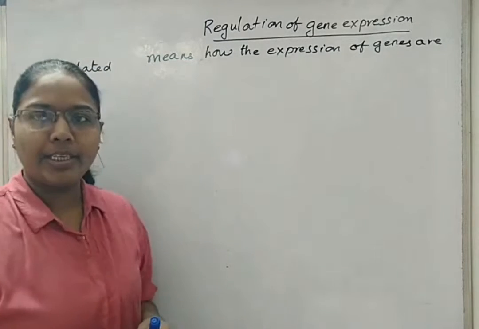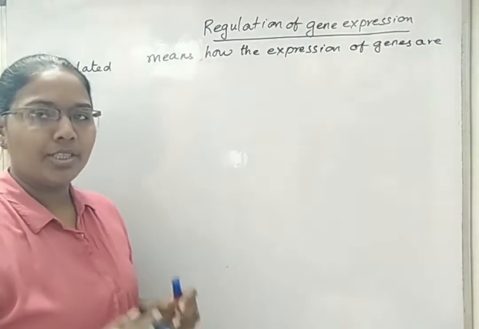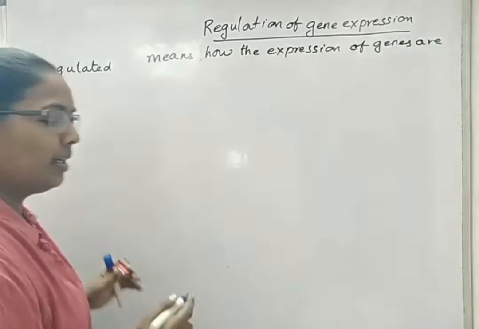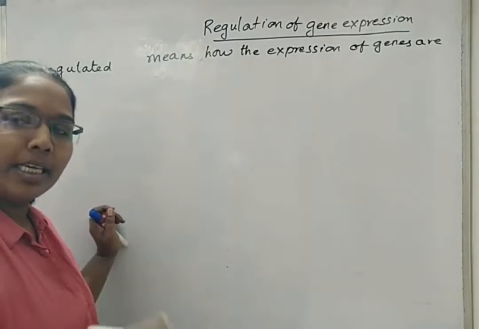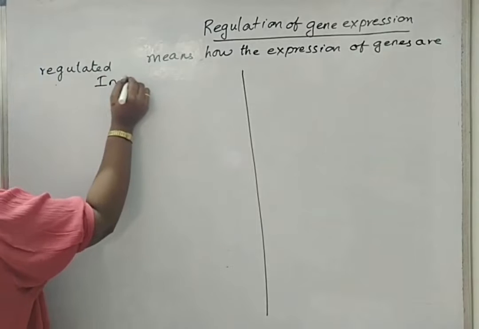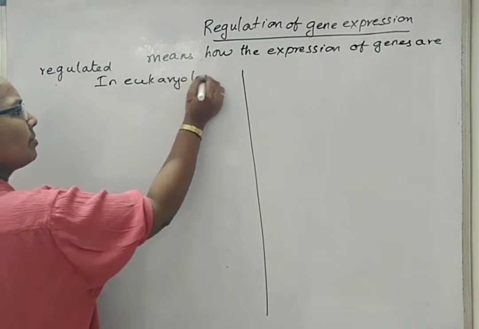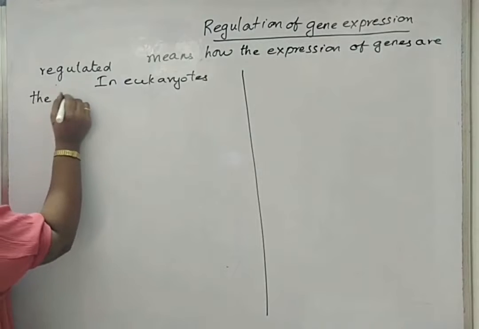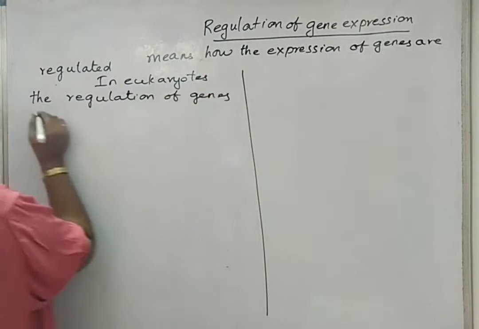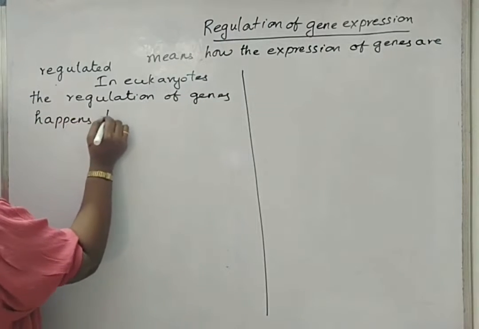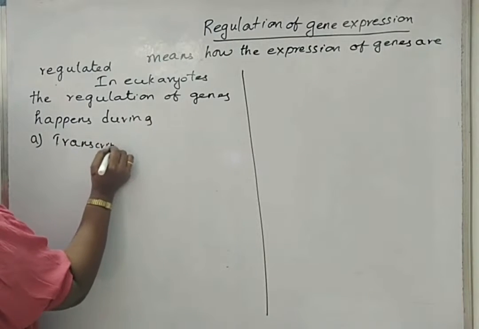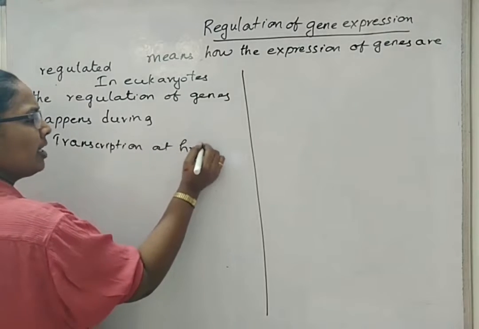Suppose, if you take eukaryotes, during the transcription process, the genes that are responsible for transcription have to be regulated or controlled to some extent. If not, the transcription process keeps on going continuously. So we will divide this board into two parts. In eukaryotes, the regulation of genes happens during, first one, transcription at hnRNA level.